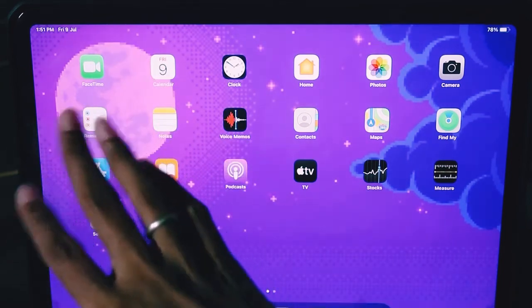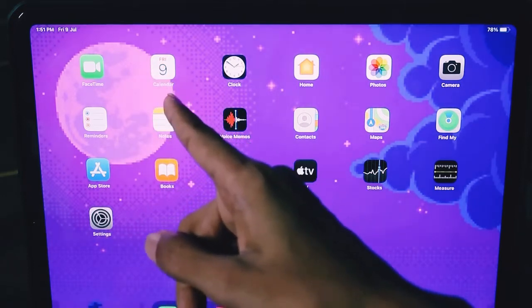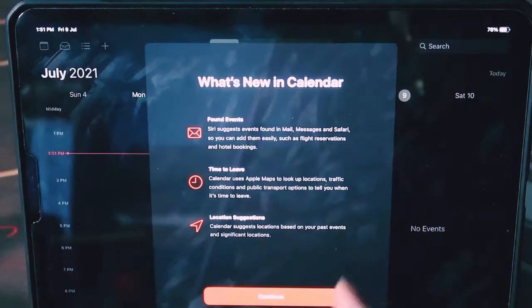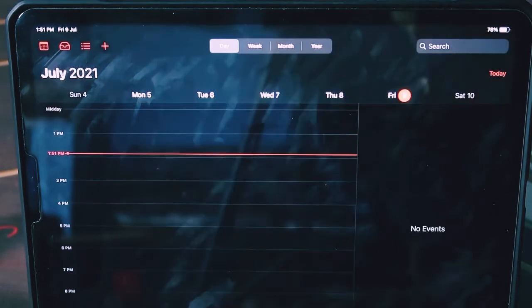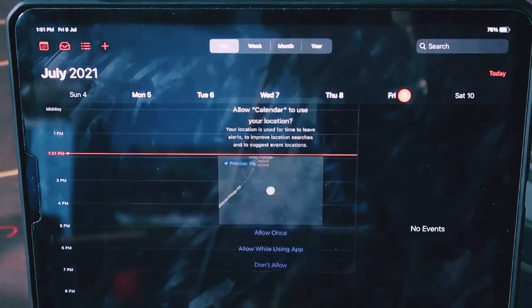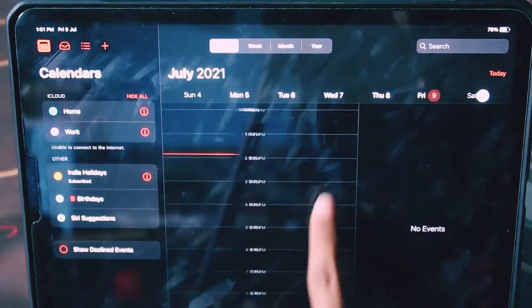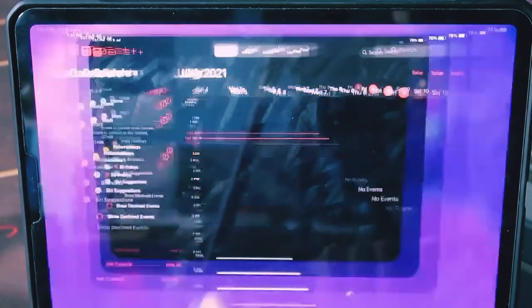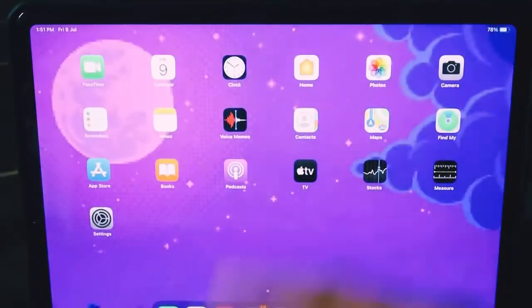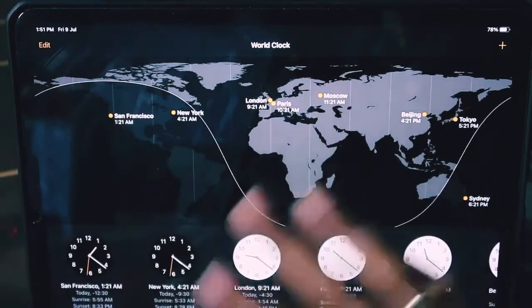If we scroll sideways, here we have FaceTime. I don't use that. Next I have calendar. I never used this also, it's a normal calendar. I didn't use it, okay? So clock, I didn't use the clock also.